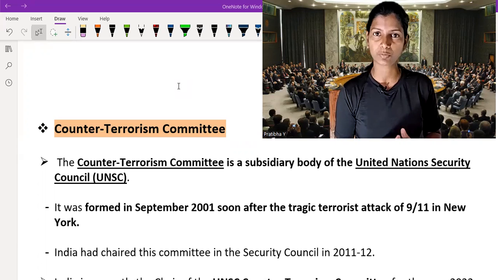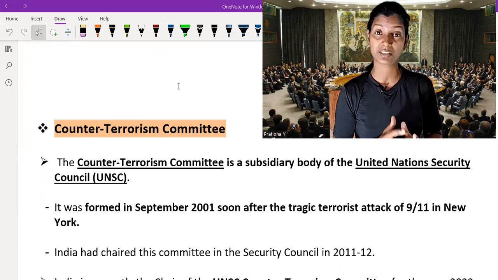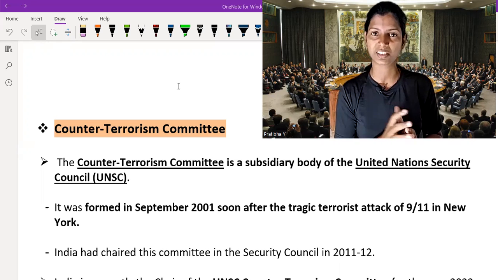So we are going to talk very briefly about the Counter Terrorism Committee, which is helpful in controlling terrorism, or you can say making policy on how we can reduce and prevent terrorism in different parts of the world. Nowadays terrorist activity, money laundering and terrorist financing are very prevalent in most parts of the world. So it is very important that this kind of committee exists at the UN level, and that countries also participate in it.